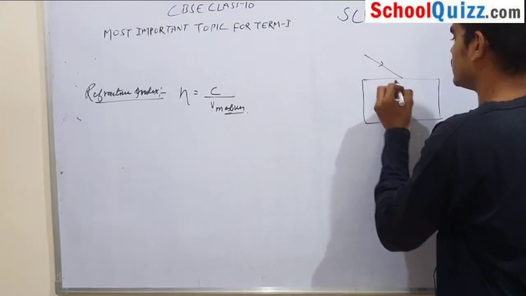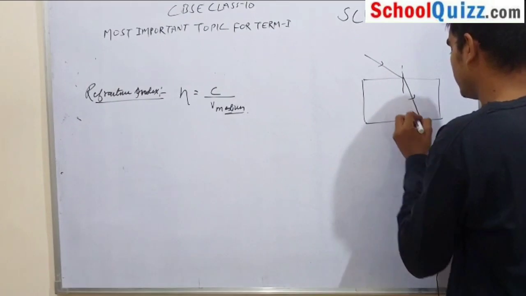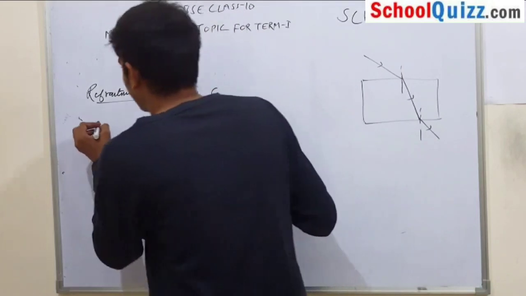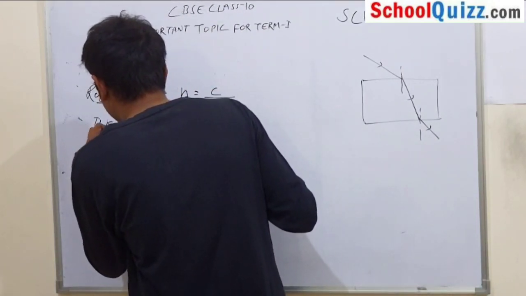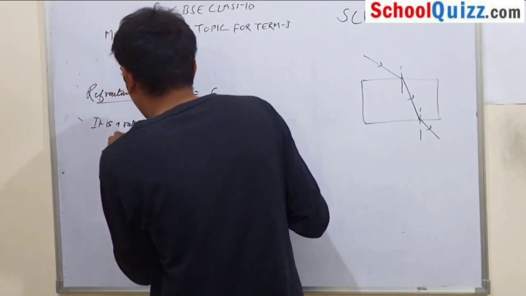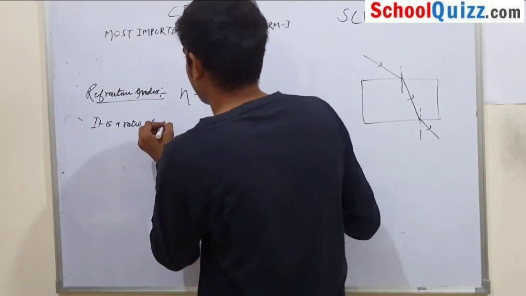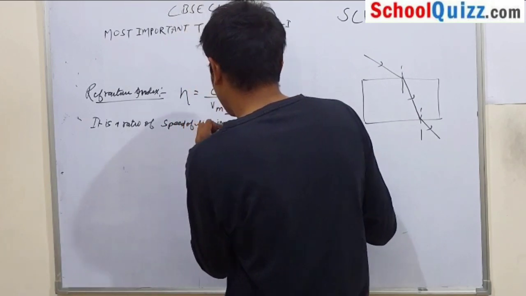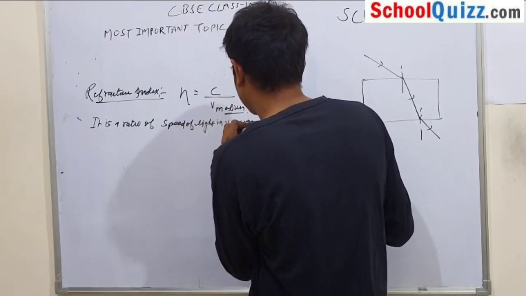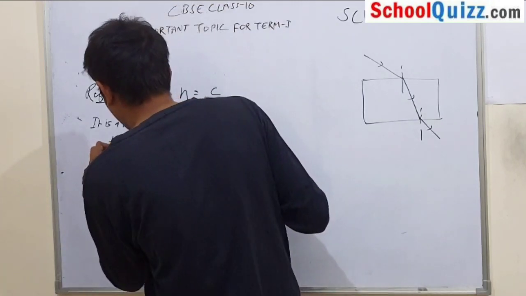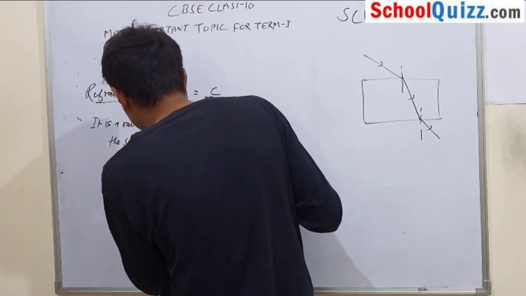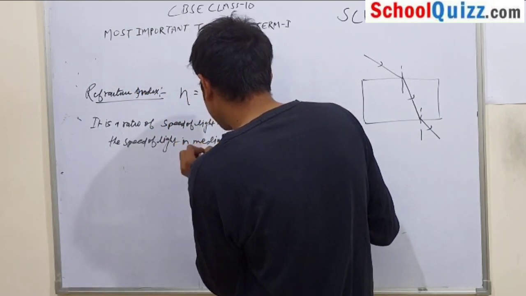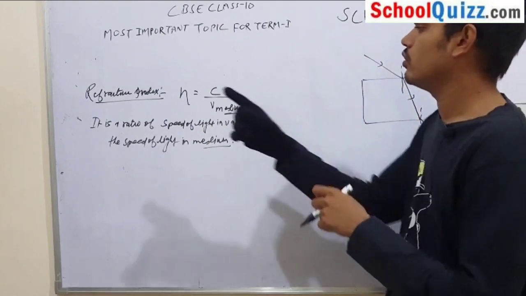This is the incident ray, this is refracted, and this is your emergent ray, okay. So refractive index is the ratio of speed of light in vacuum to the speed of light in medium, okay. This is all about refractive index.